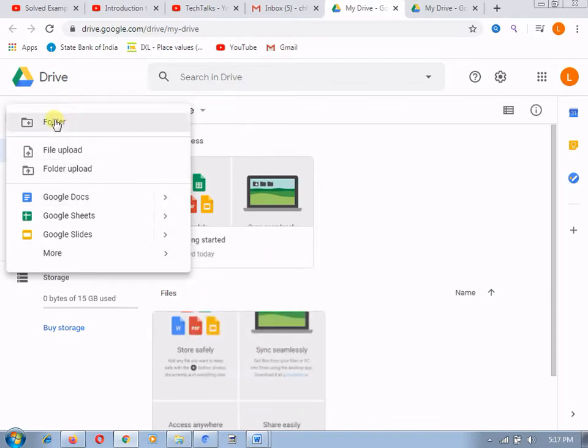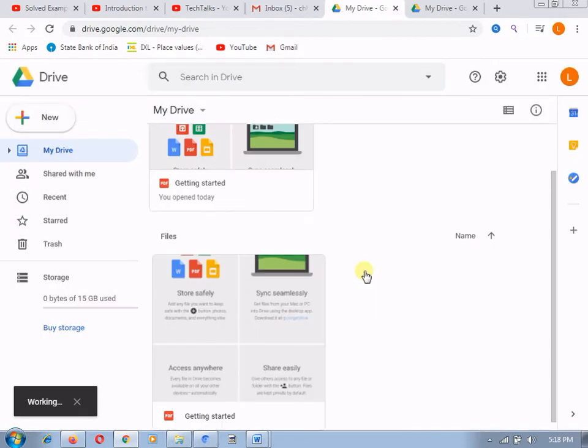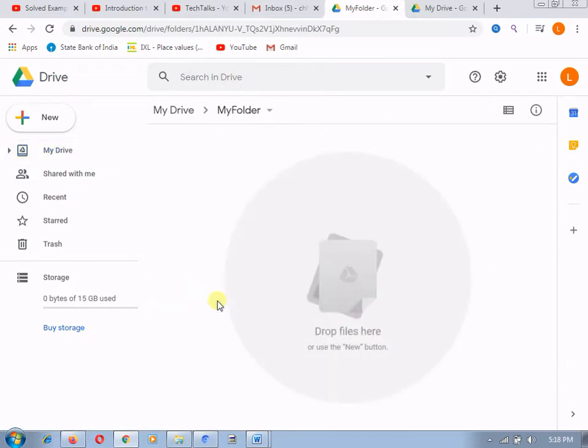If I create a folder, I will click on this folder tab, and it will ask me to give a title to the folder. So let's start with a name like "my folder", and I'll tap on Create. After clicking on Create, it creates a folder, and here you can access this folder just like your D drive, E drive or the computer drive. And here you can save your own documents.